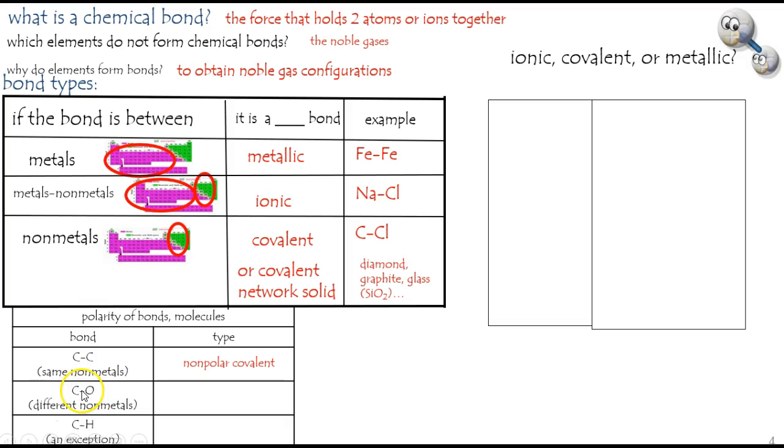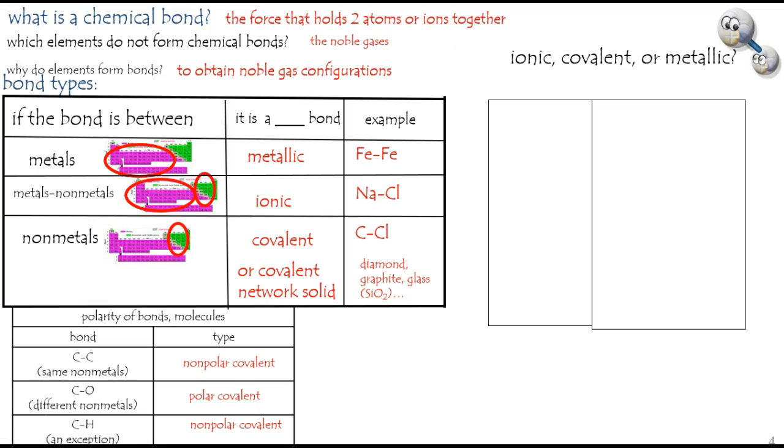However, oxygen is far more electronegative. It is pulling electrons away from carbon towards oxygen. Not so much that it's an ionic bond, but it's a polarized bond. A little plus for carbon, a little negative for oxygen. That's a polar covalent bond. An exception, since after all, hydrocarbons are so greasy and nonpolar, is the carbon to hydrogen bond, that is considered a nonpolar covalent bond.